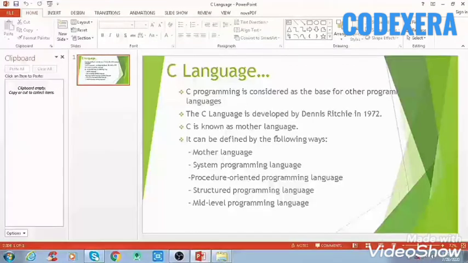It is a base for other programming languages.